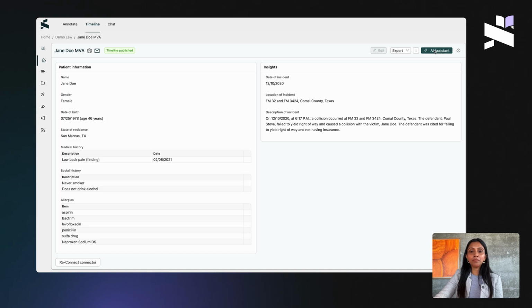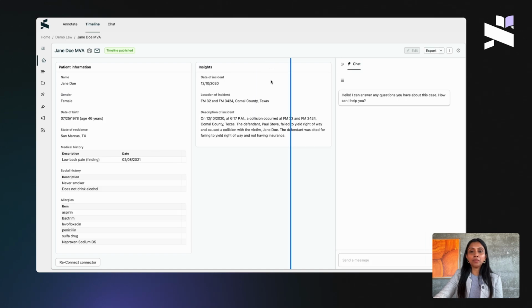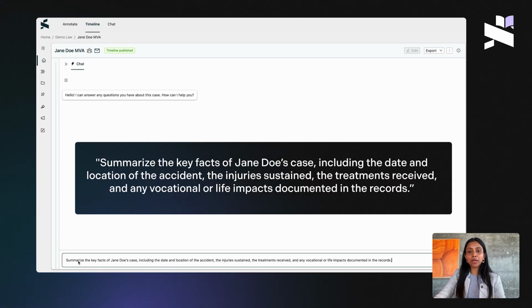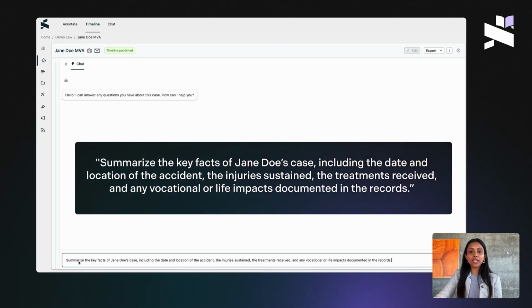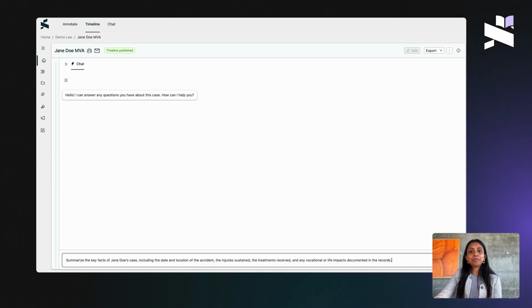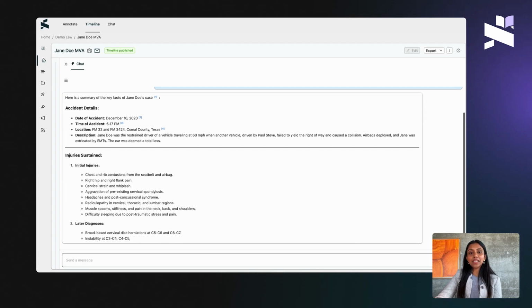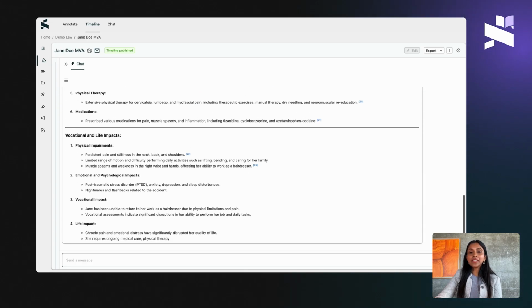I'm going to open up my AI Assistant from the homepage, and I'm going to paste in my prompt. Summarize the key facts of Jane Doe's case, including the date and location of the accident, the injuries sustained, the treatments received, and any vocational or life impacts documented in the records. Here's what Supio does. It pulls together all the critical details from the case data into a single, easy-to-read summary.